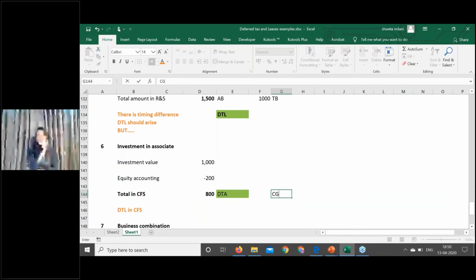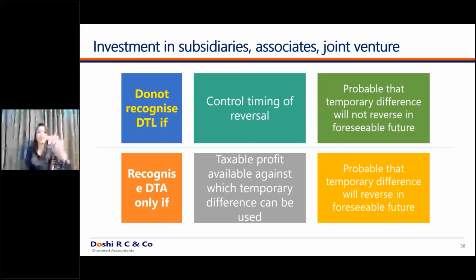If there is no probability that such capital gains will arise in the future, then you do not recognize a DTA. This is a standard condition for any kind of DTA. Previously also we read this condition. There should be a probability that the gains should be there to set off this deferred tax asset, to set off these losses. There should be gains in the future.